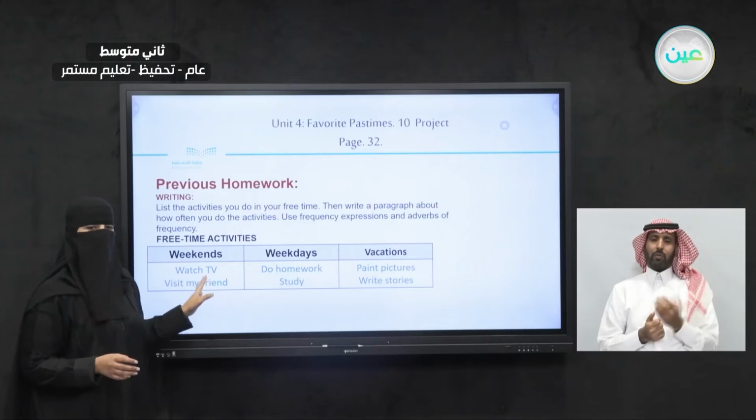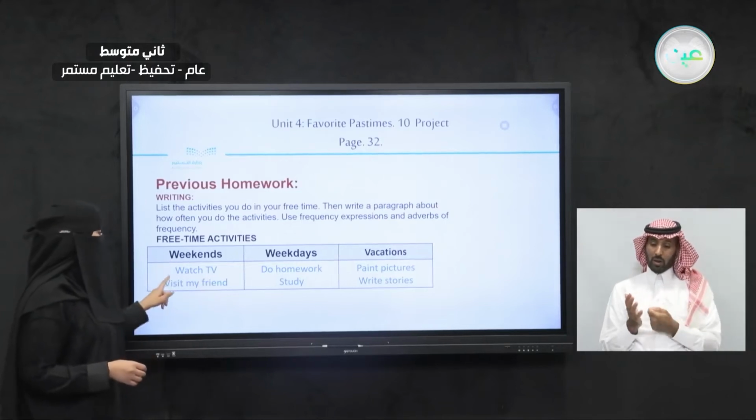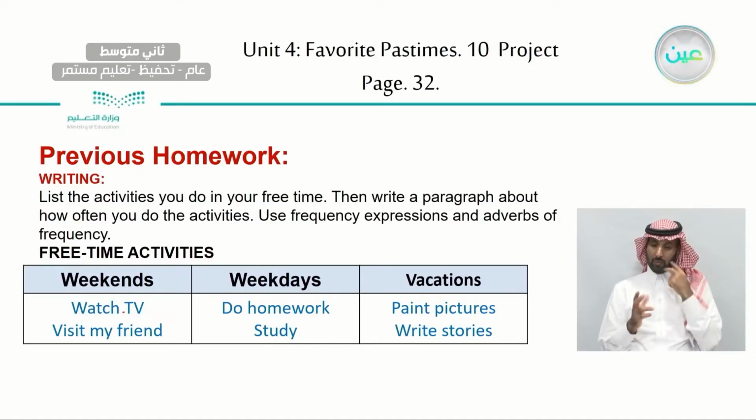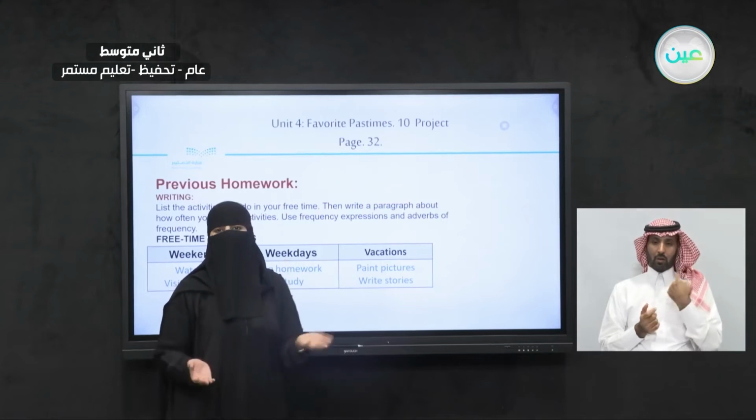So what did I write here? In the weekends, what do I do? I watch TV and I visit my friends. I did list 2 of the activities I do on the weekend. How about the weekdays? What do you do during the week? I do homework and I study. Well, how about vacations? In my vacations, what do I do? I paint pictures and I write stories. These are some of the things I do. What did you write in your chart?